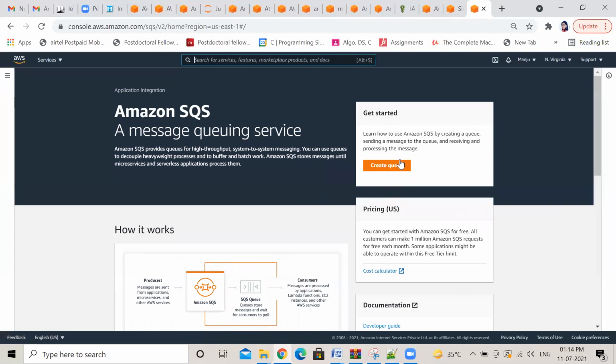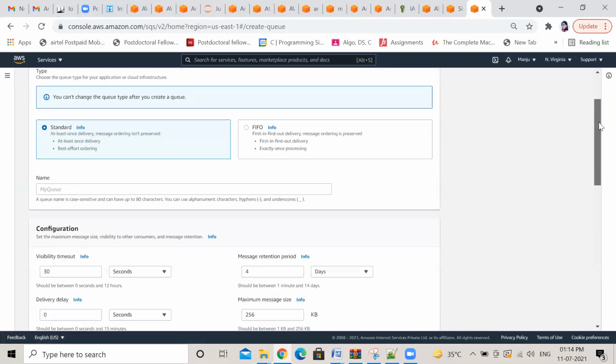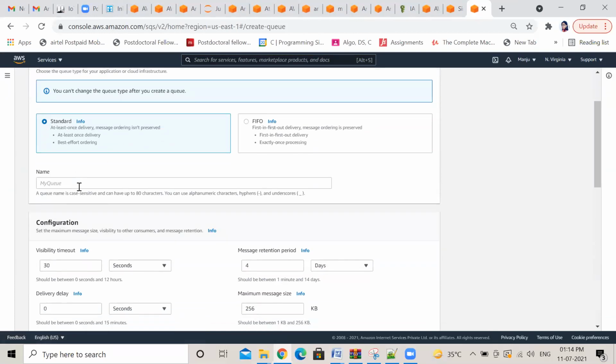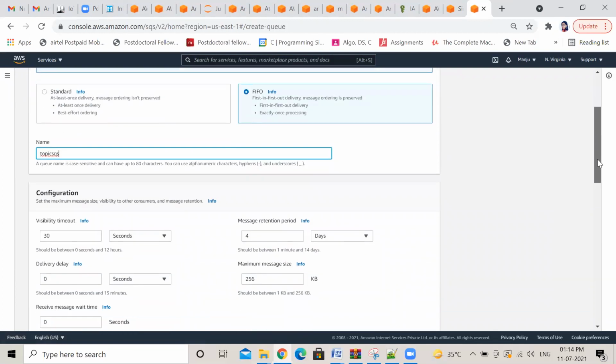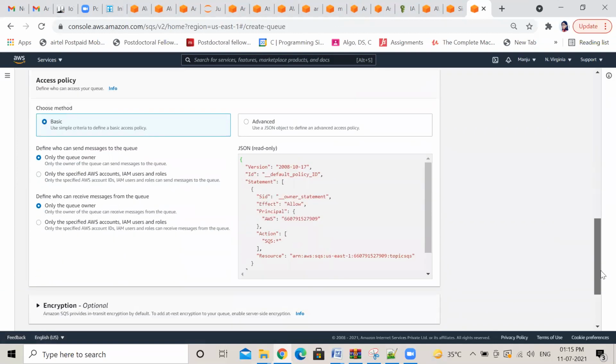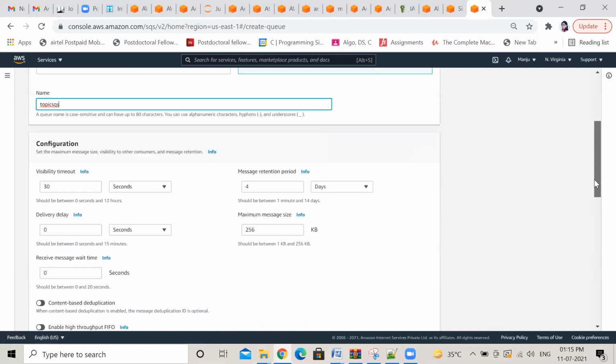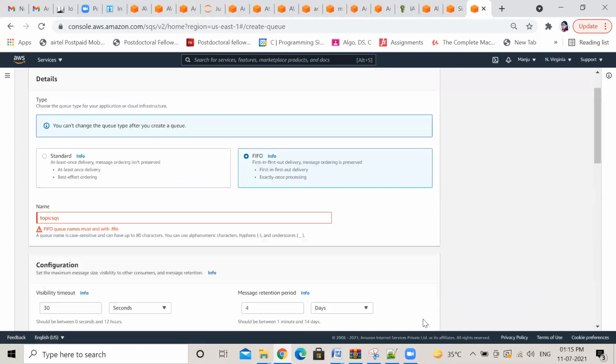Yeah, create queue. FIFO only, right? Select FIFO. Give a name. Yeah, scroll down. Scroll down. Yes. Scroll down. Create queue. Okay, FIFO name must end with dot FIFO.